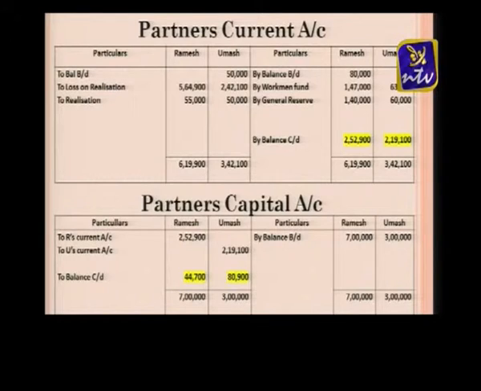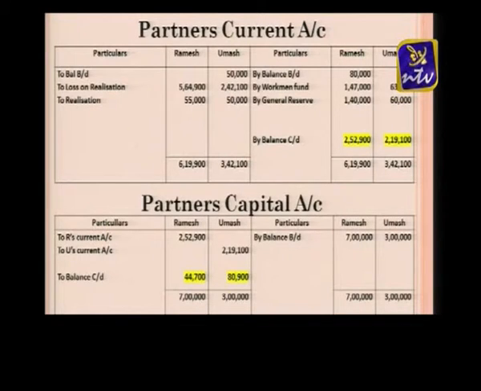Now you can see the students have a lot of doubts. Here the capital account is also there and the current account is also given. So whether we are adjusting this current account into the capital account or preparing it separately, this is a genuine doubt that all students have. Now make it clear: we are preparing under the fixed method. That means the capital account is different and the current account is different. So we are preparing the current account separately.